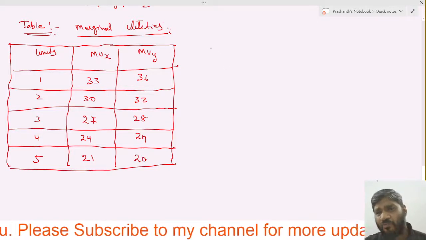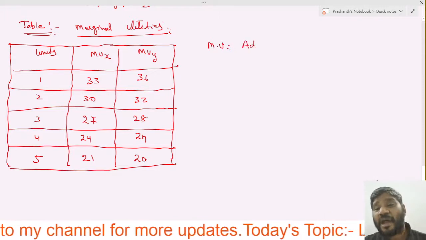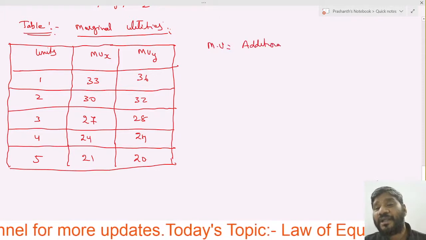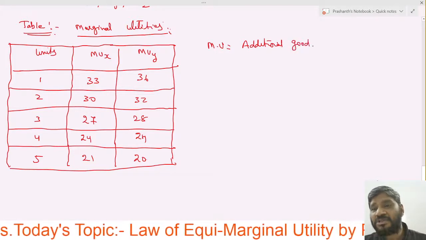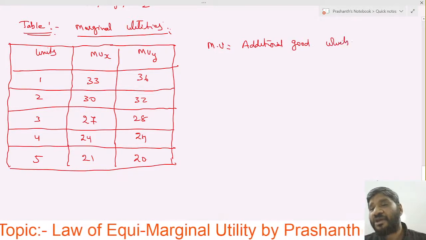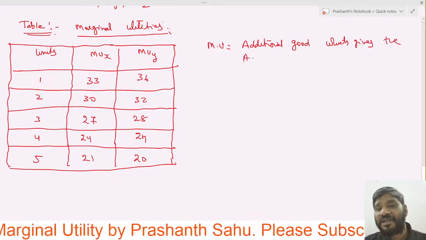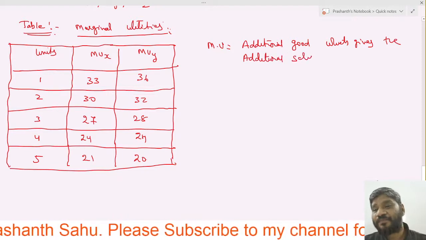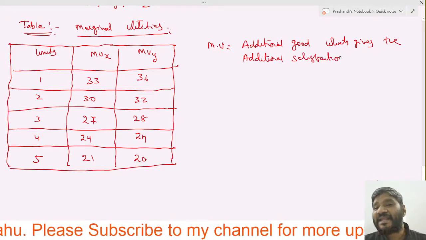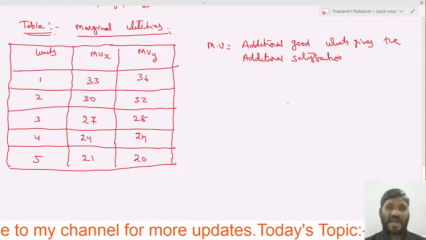Do you remember what marginal utility is? Marginal utility means, in a shortcut way I am telling it, additional goods which give the additional satisfaction.